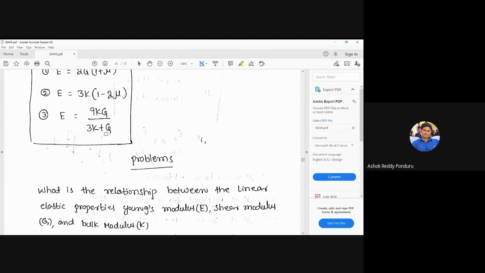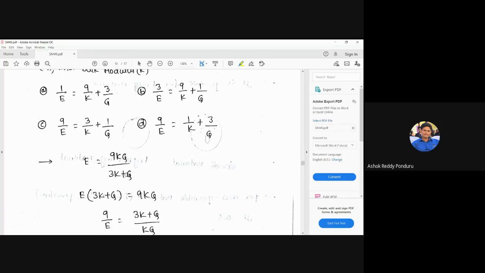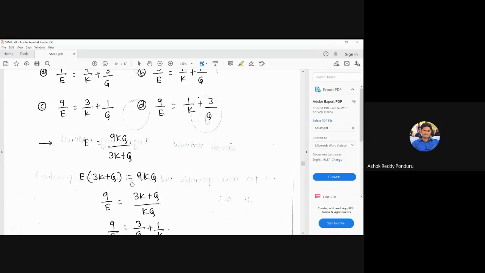Then I am using this one. E is equal to 9KG divided by (3K plus G). The denominator we can take to the left side. Then E into (3K plus G) is equal to 9KG. Then we take E to the right side.